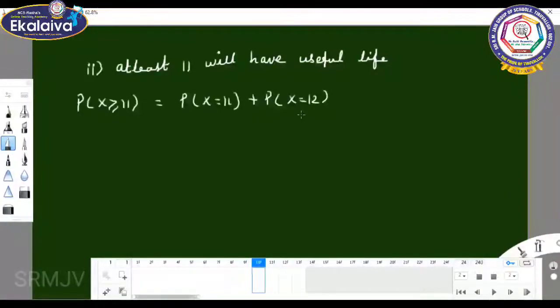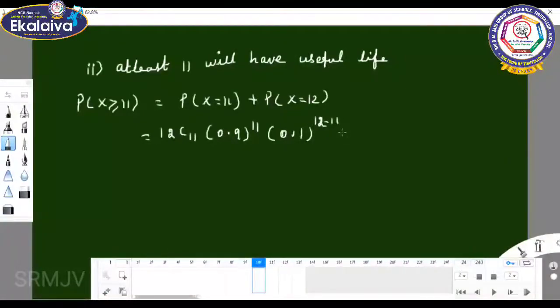You don't write 1 minus P of x less than, because it is not possible to write 0 to 10, since it takes time.